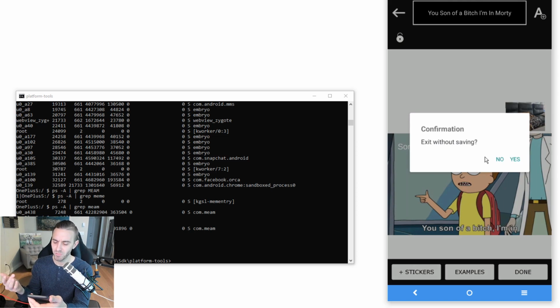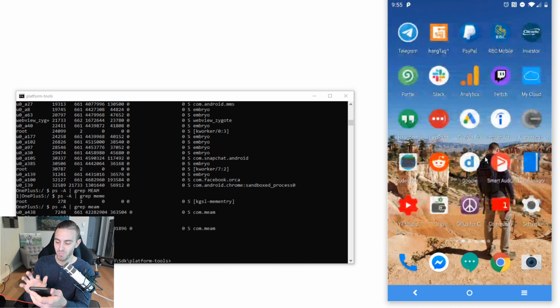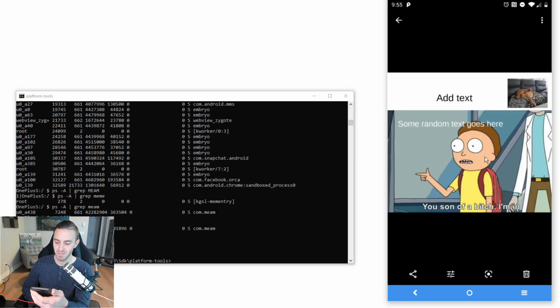Another really confusing thing. What you actually want to do here is click yes, because it did save. If I go into my phone's memory, into File Manager, go into Images, there's the meme right there. It did actually get saved to my phone.